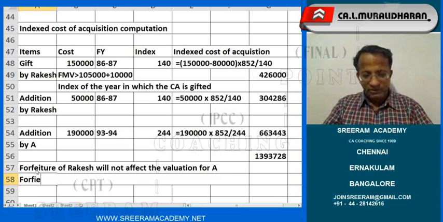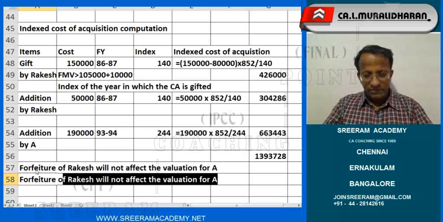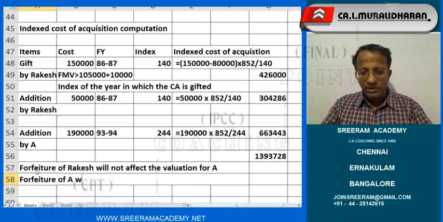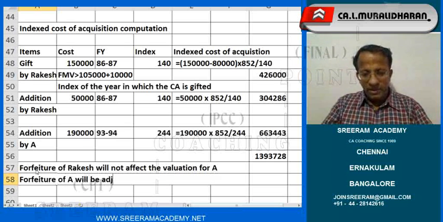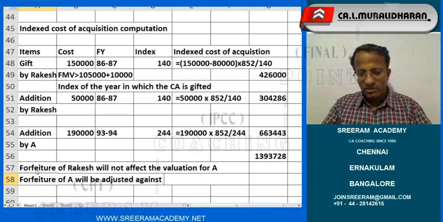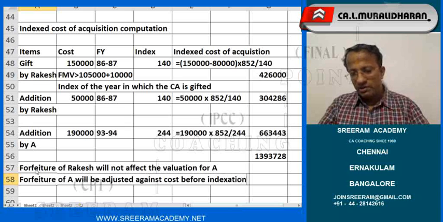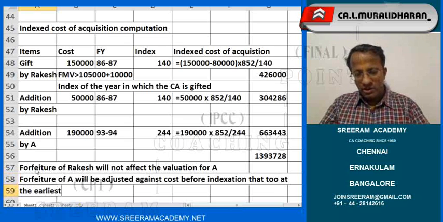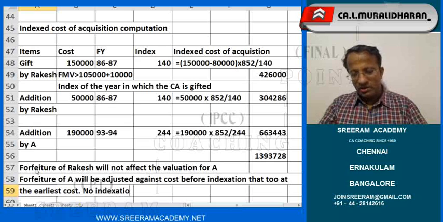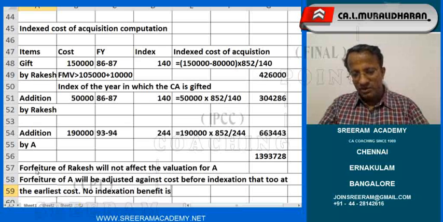Forfeiture of A will be adjusted against cost before indexation, that too at the earliest cost. No indexation benefit is available for forfeiture.